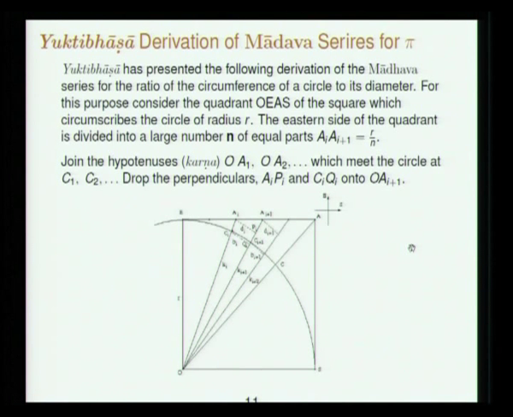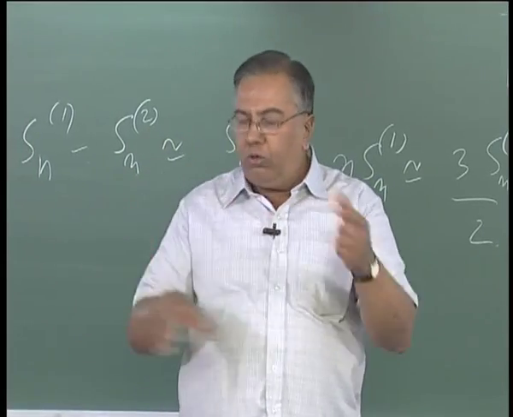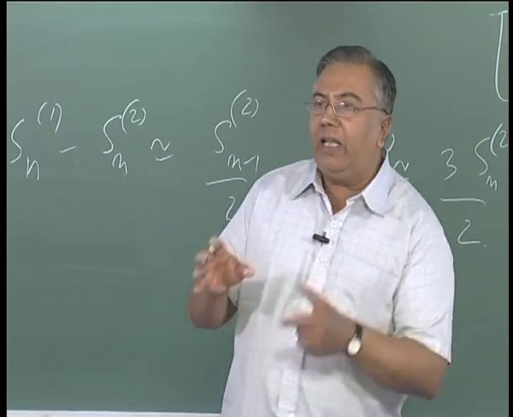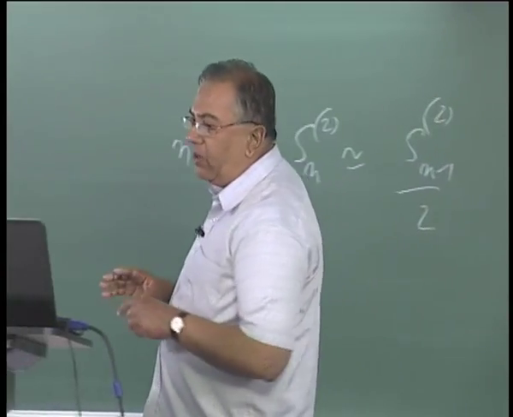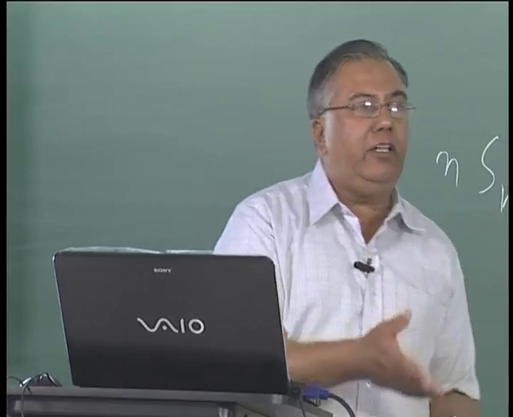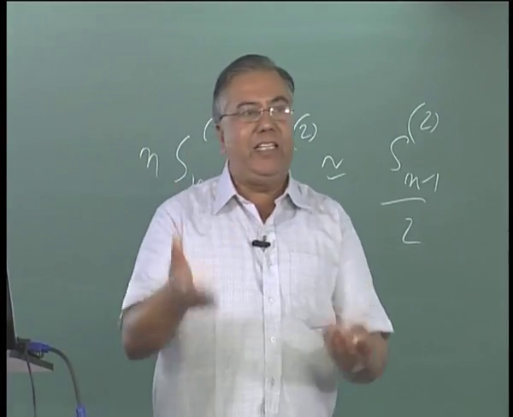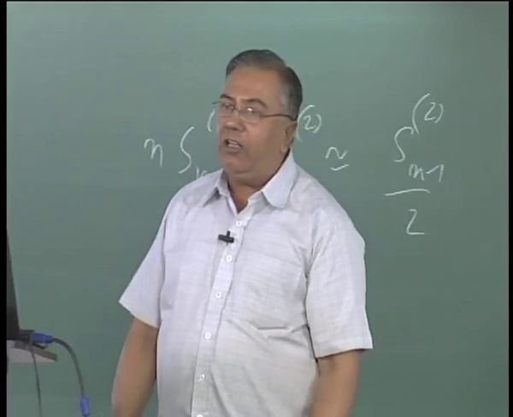So now the derivation of the Madhava series for pi. What is done? The first part is a purely geometrical argument, converting the length of an arc into an algebraic expression through the use of geometry. And as you can see how sophisticatedly Indians were arguing with the geometrical magnitude, you can see here how they converted it into an algebraic expression, and then a limit of that algebraic expression is taken for large n, which is where calculus comes in.